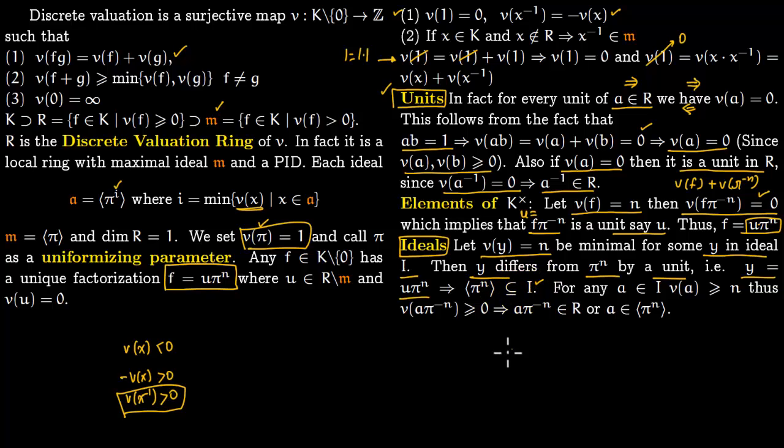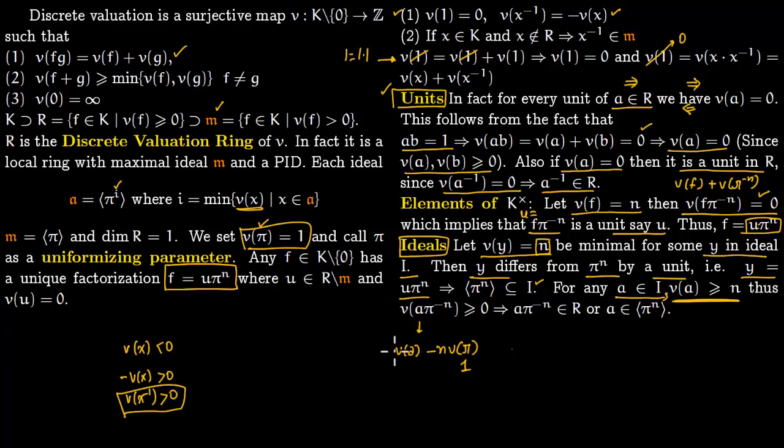Actually there is an equality here, because if you pick up any element a in the ideal I, then valuation of a is greater or equal to n, because our ideal I is determined by this minimal valuation n. So the valuation of a pi to the minus n is greater or equal to 0, because you can write it as valuation of a, then minus n times valuation of pi.